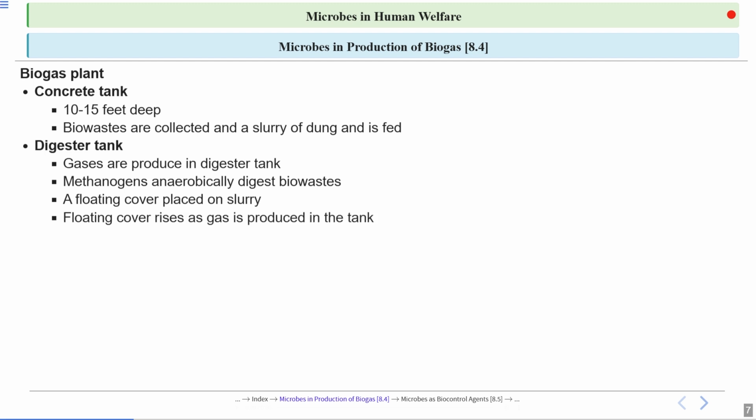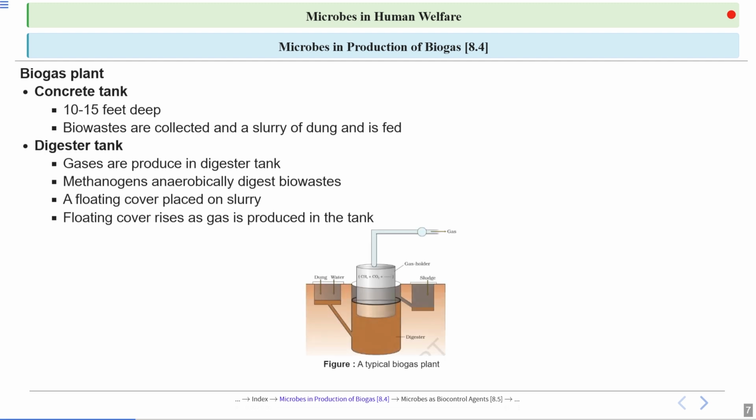Now as the gases are being produced, they will rise up. Because of this, the floating cover will also rise as the gas is produced in the tank. Here in this image, you can see a typical biogas plant.